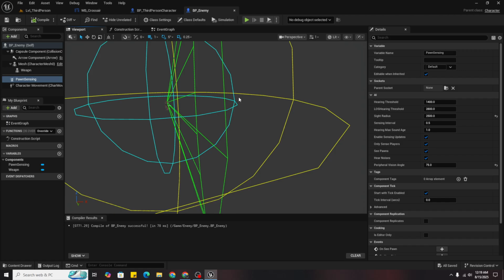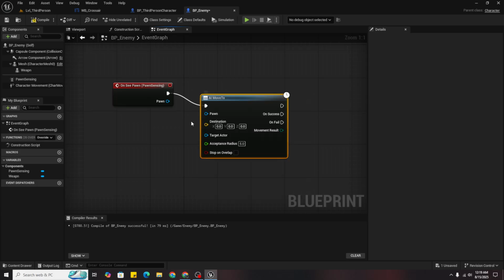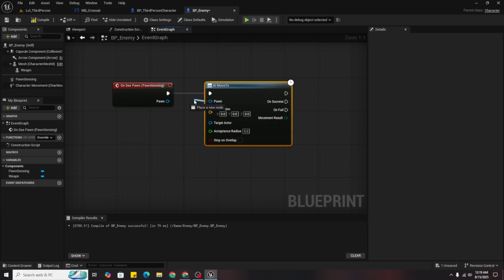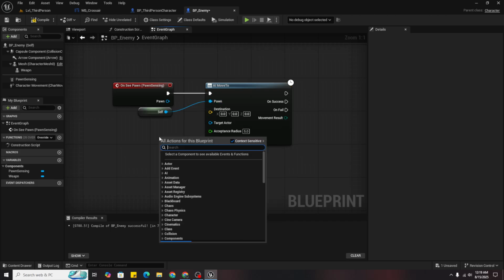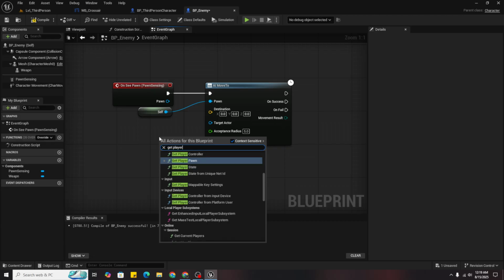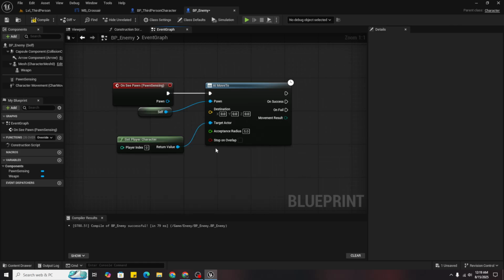Now if we come into its sight, you can see on see pawn, we want it to follow us. So for that we can do AI move to, and pawn will be set because I want it to move, and the target actor will be get player character, and acceptance radius should be something like 200.